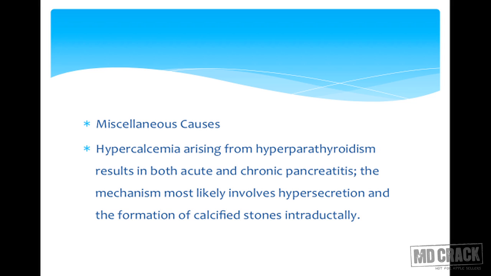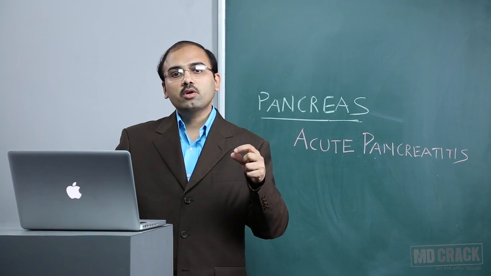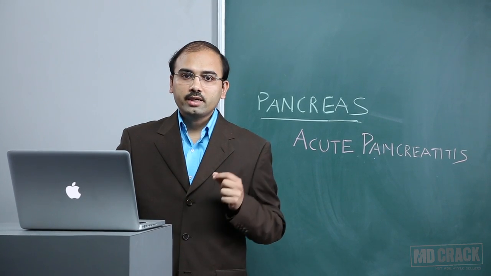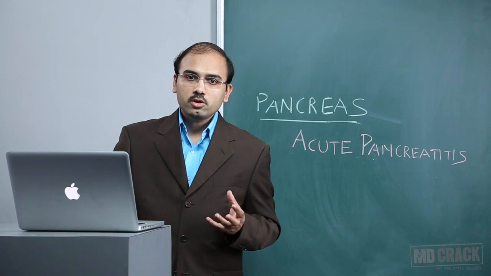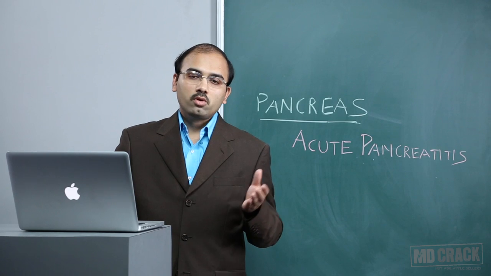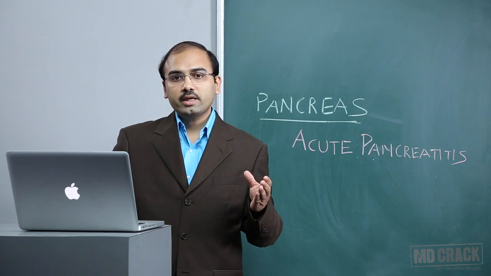There may be miscellaneous causes. Hypercalcemia arising from hyperparathyroidism results in both acute and chronic pancreatitis. The mechanism most likely involves hypersecretion and the formation of calcified stones which are intraductal. So when the stones are formed intraductally, they may cause obstruction and acute pancreatitis. Some of these causes may be seen in chronic pancreatitis also, because many times chronic pancreatitis is the result of various attacks of acute pancreatitis.